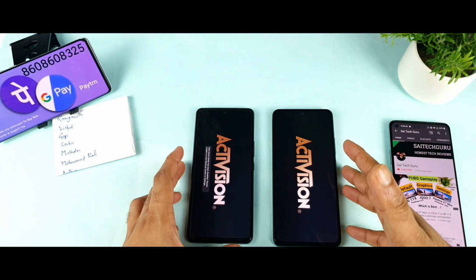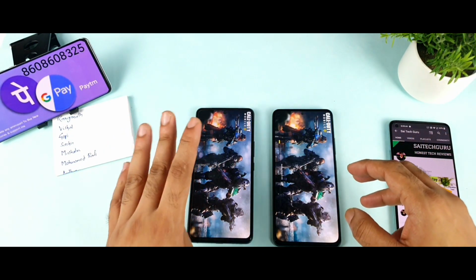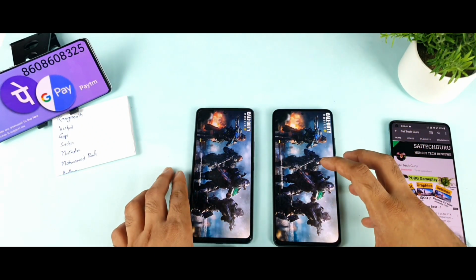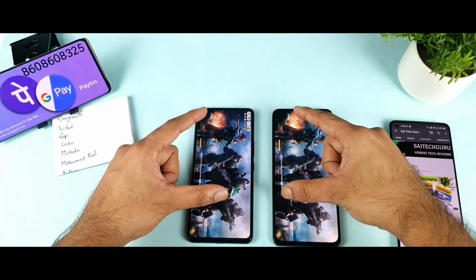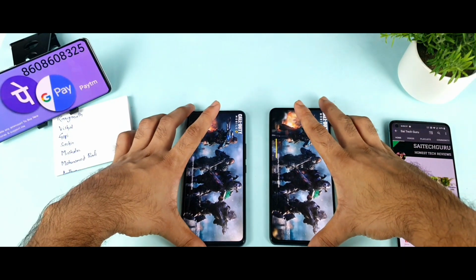So I did delete the PUBG game. So one big game got deleted. I chose only 4 games as big games at this moment, not so many. So right now both phones are loading and I just want to see the login page, which phone will open it first. Let's see which phone can actually do that.